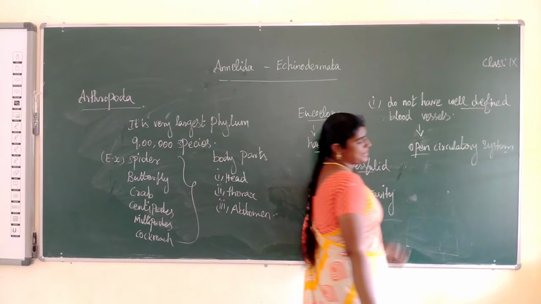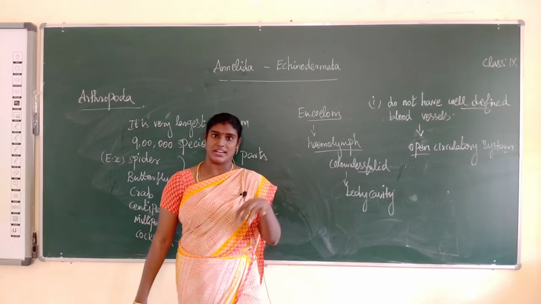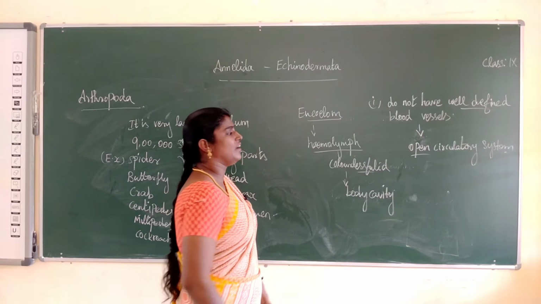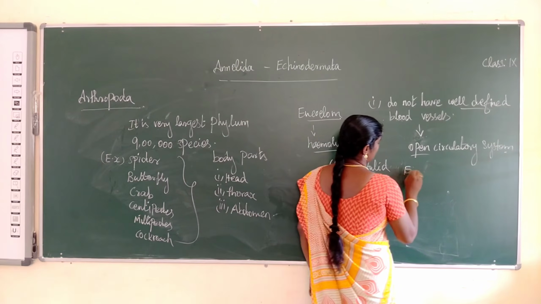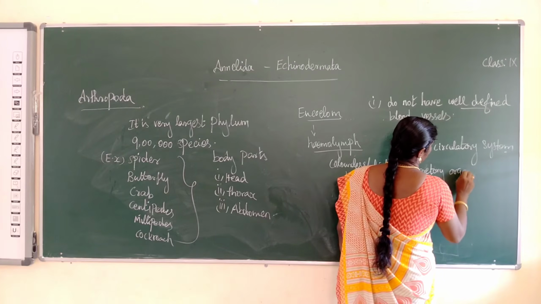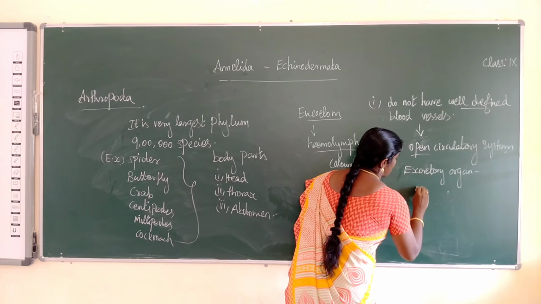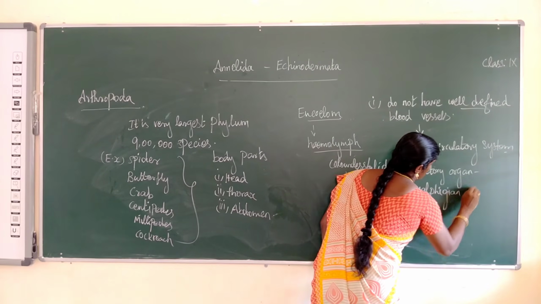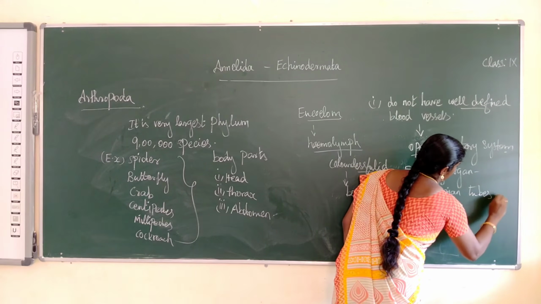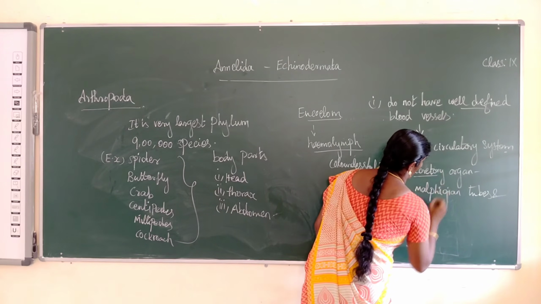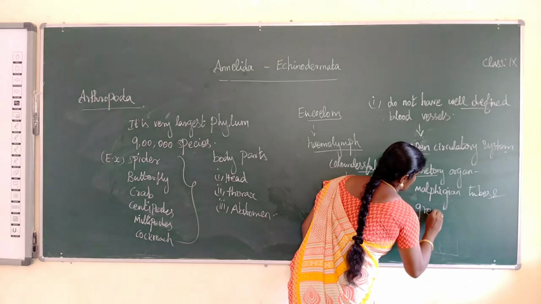So it is called open circulatory system. In humans, it is a closed circulatory system. Next one, the excretory organs: Malpighian tubes and green glands.